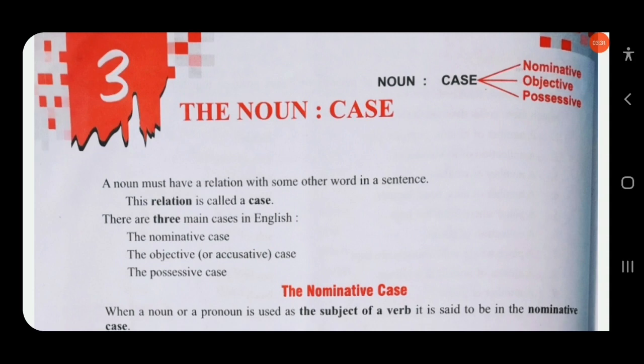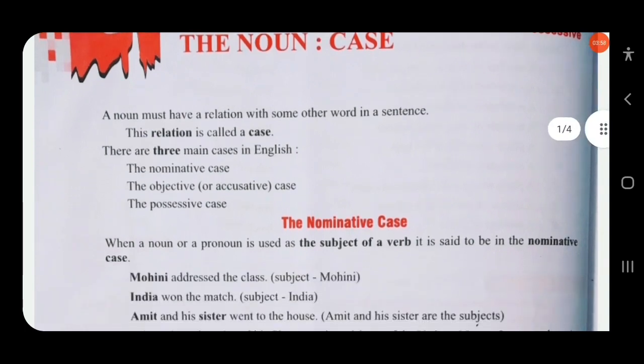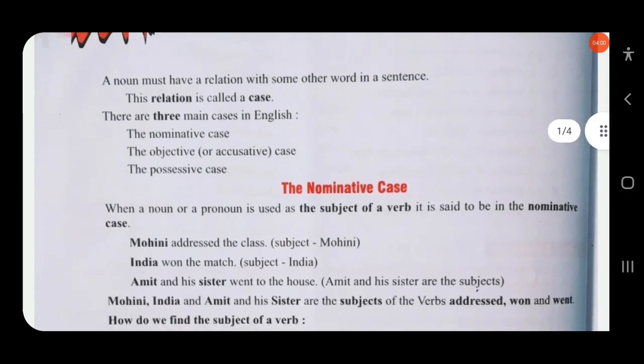Are you clear? I think you have a complete idea about case. Case tells about the role of a noun in a sentence, and gives more information about the role it plays in a sentence. So first we will start with the nominative case or subjective case.